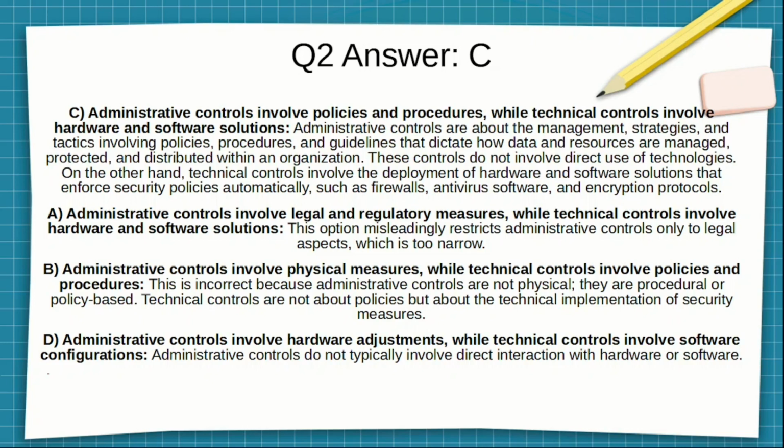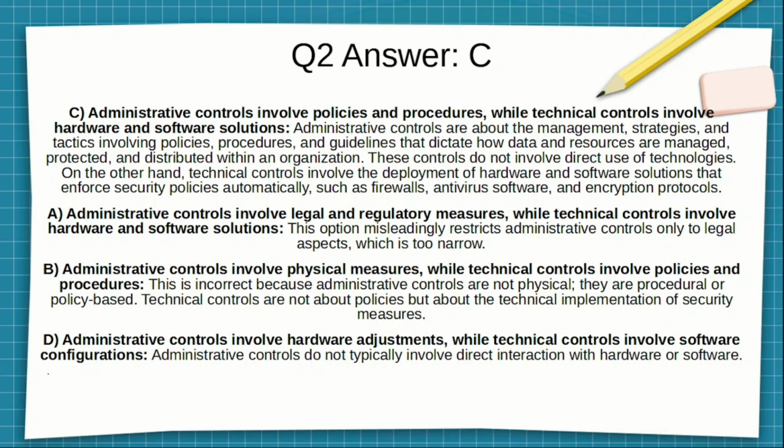On the other hand, technical controls involve the development of hardware and software solutions that enforce security policies automatically, such as firewalls, antivirus software, and encryption protocols. Answer A was wrong. Administrative controls involve legal and regulatory measures, while technical controls involve hardware and software solutions. This option misleadingly restricts administrative controls to only legal aspects, which is too narrow.